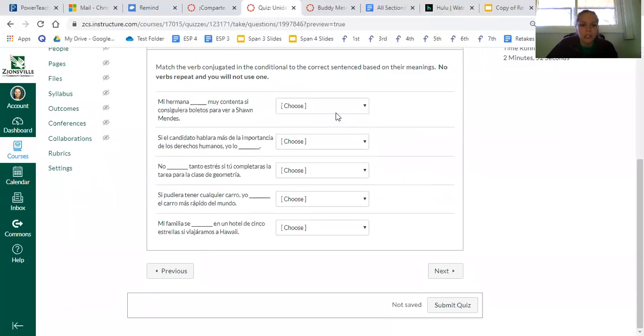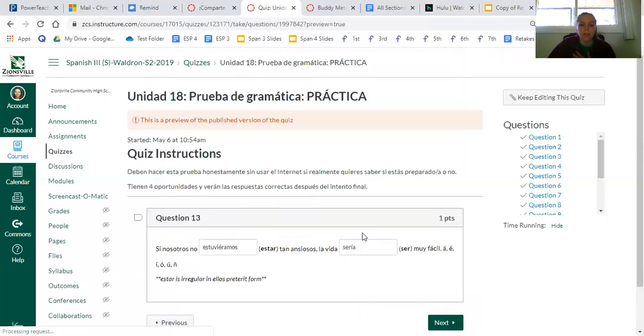So these sections are just meant to kind of drill it into your brain. It's mostly vocab, to be honest, so this is not really a grammar skill, but it's just to drill it into your brain that, okay, mi hermana estaría muy contenta. This is estaría because this is the other grammar over there, which is were. So my sister would be very happy if she got tickets to see Shawn Mendes. So this is more of a vocab activity really than grammar. So I'm more concerned that you understood ones like the conjugation.